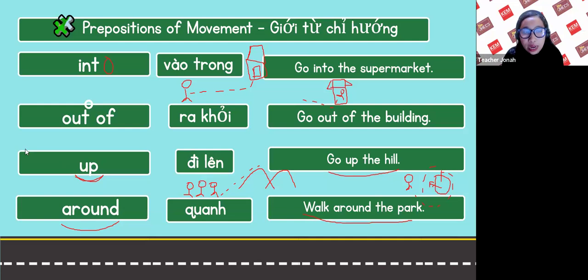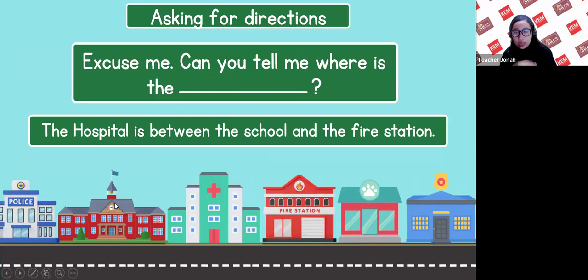Okay, let's test your understanding with a different exercise. Let's ask for directions. When you ask for directions, you say, excuse me, can you tell me where is the...? For example, excuse me, can you tell me where is the hospital? The hospital is between the school and the fire station. So that's how we ask for directions.